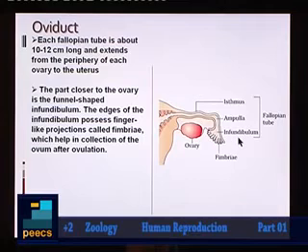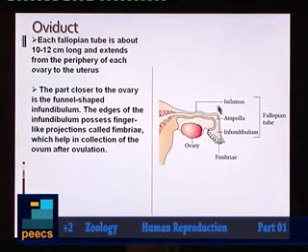Of these three portions, which is the part of oviduct very close to ovary? That is infundibulum. And infundibulum is having some finger-like structures, and these finger-like structures are called fimbriae. Ova that are released from the ovary will be collected by fimbriae. Then followed by the infundibulum, there is a portion called ampulla. The swollen part of fallopian tube or oviduct is called ampulla.